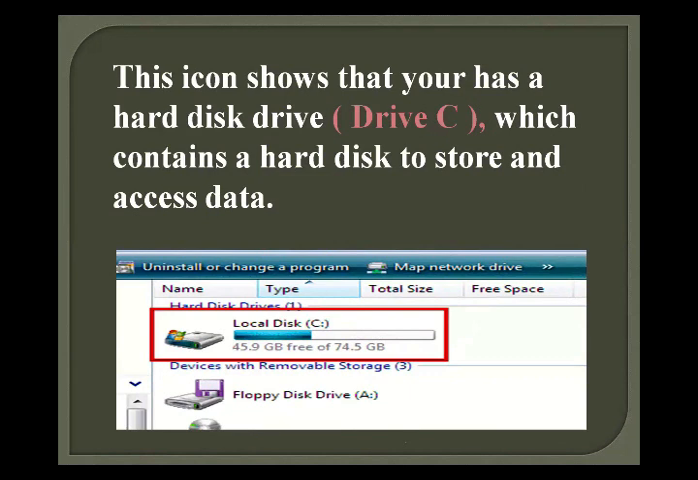You can store some data on this hard disk and access this data by, firstly, double clicking on the computer icon, and then you see this icon of the local disk C. Then you single or double click on this icon, and you see some files which you stored in it. Okay students, now we move forward.